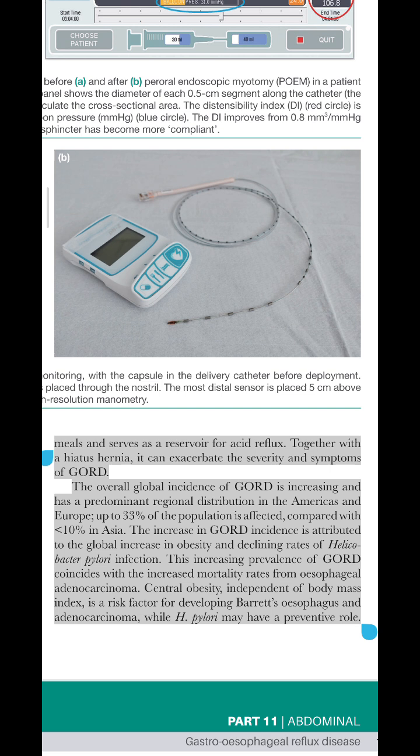The increase in GORD incidence is attributed to the global increase in obesity and declining rates of Helicobacter pylori infection. This increasing prevalence of GORD coincides with the increased mortality rates from esophageal adenocarcinoma. Central obesity, independent of body mass index, is a risk factor for developing Barrett's esophagus and adenocarcinoma, while H. pylori may have a preventive role.